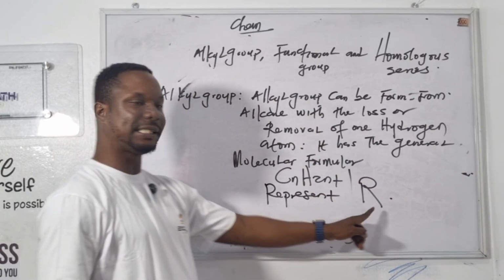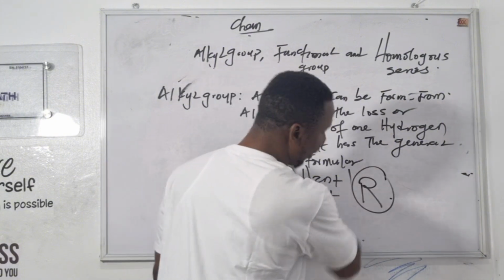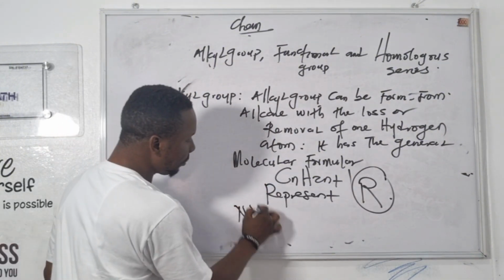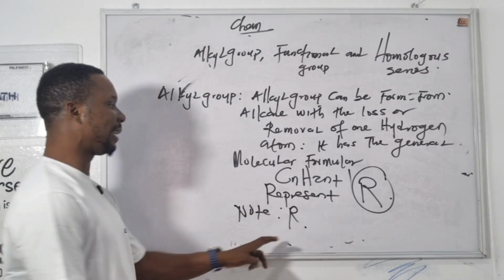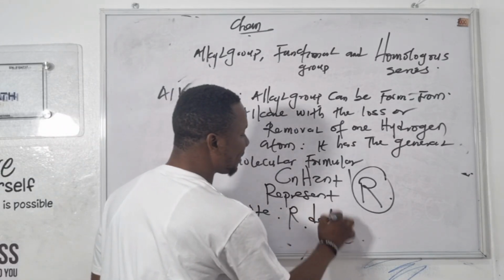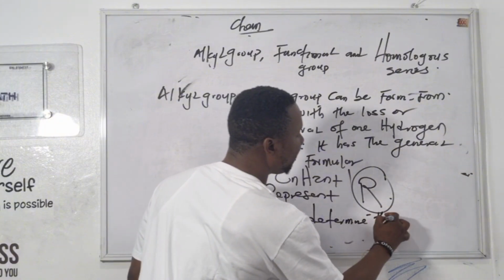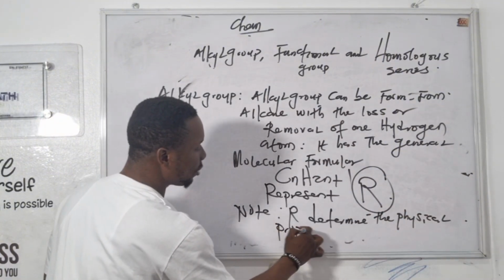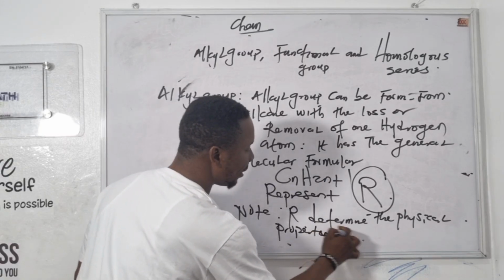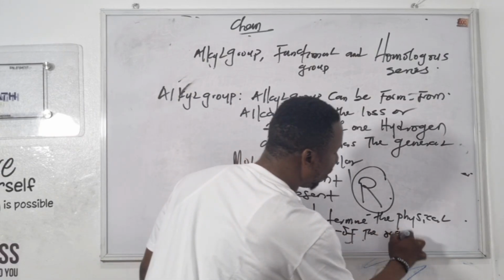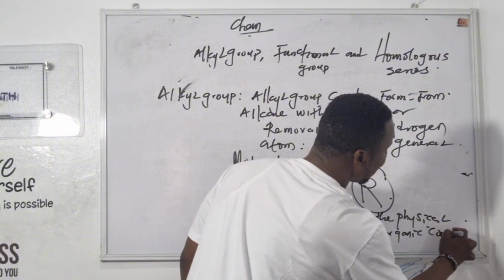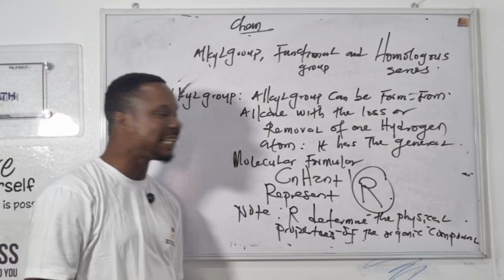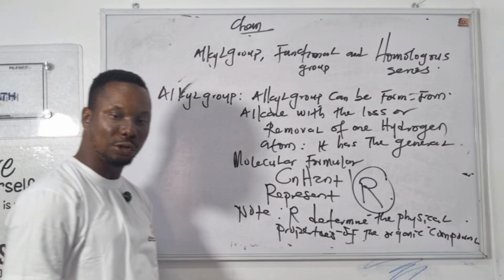This is the general formula of an alkyl group and it is represented by capital letter R. If you see R in organic chemistry, it represents the alkyl group. Note, the R, which is the alkyl group, determines the physical properties of the organic compound, the homologous series.